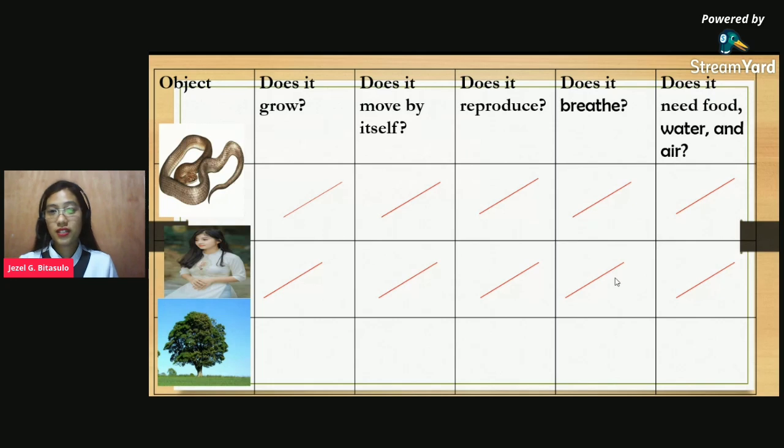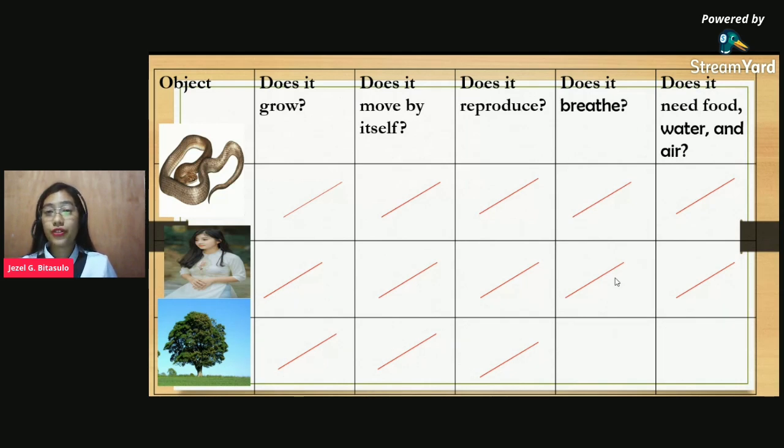Does it grow? Yes, very good. How about, does it move by itself? Trees move by themselves, not just going anywhere, but they move upward towards the sun. Does the tree reproduce? Yes, Apple. Very good, Apple. So the trees reproduce. They have their seedlings.